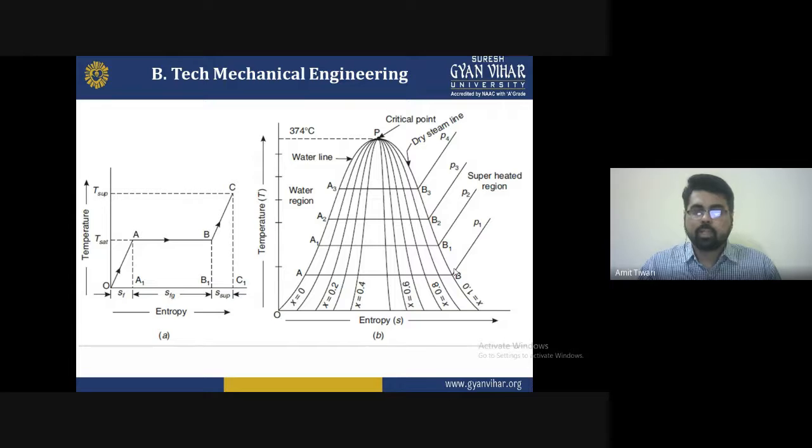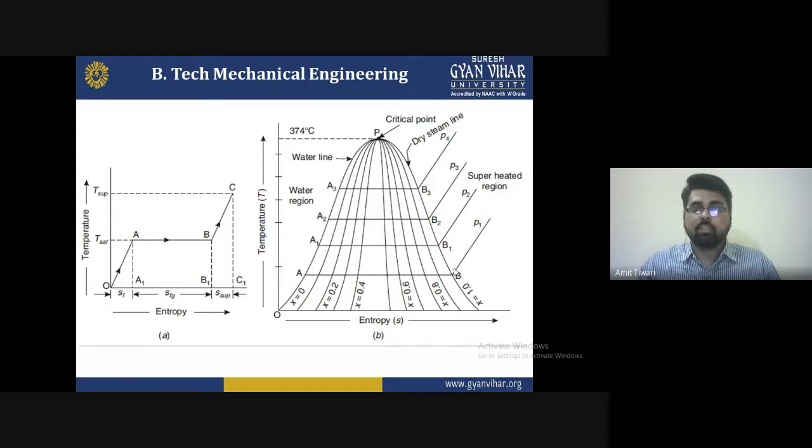In diagram B, X indicates the dryness fraction at a particular point. The lines A, A1, A2, A3 on the left-hand side indicate the water region, and on the right-hand side B, B1, B2, B3 act as the superheated region.